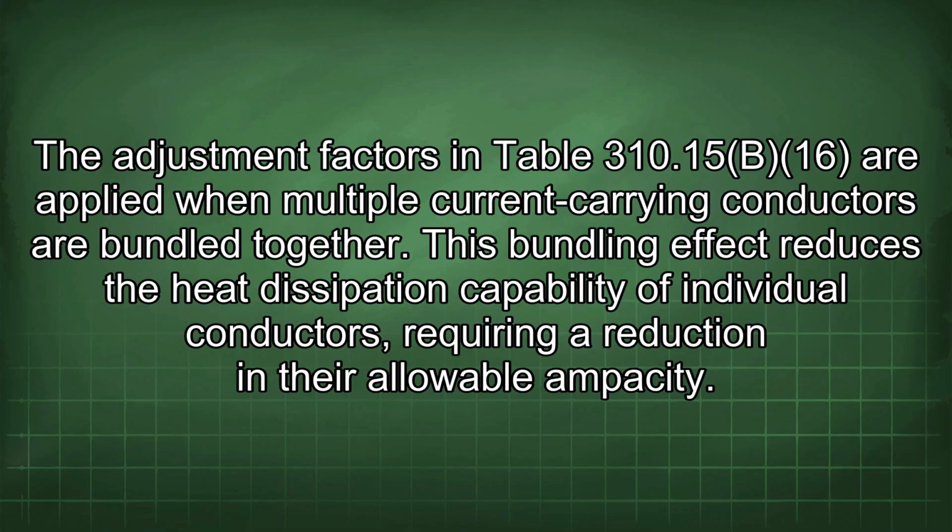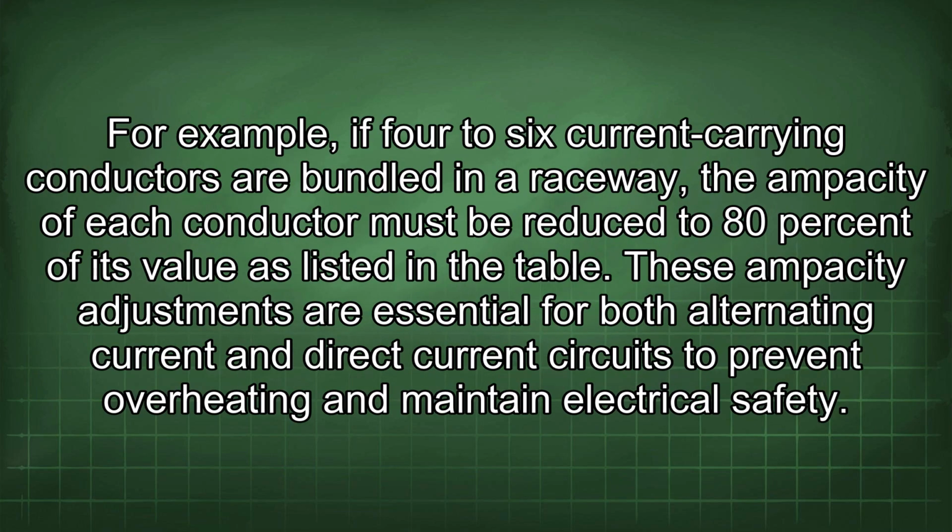The adjustment factors in Table 310.15(B)(16) are applied when multiple current-carrying conductors are bundled together. This bundling effect reduces the heat dissipation capability of individual conductors, requiring a reduction in their allowable ampacity. For example, if 4 to 6 current-carrying conductors are bundled in a raceway, the ampacity of each conductor must be reduced to 80% of its value as listed in the table. These ampacity adjustments are essential for both alternating current and direct current circuits to prevent overheating and maintain electrical safety.